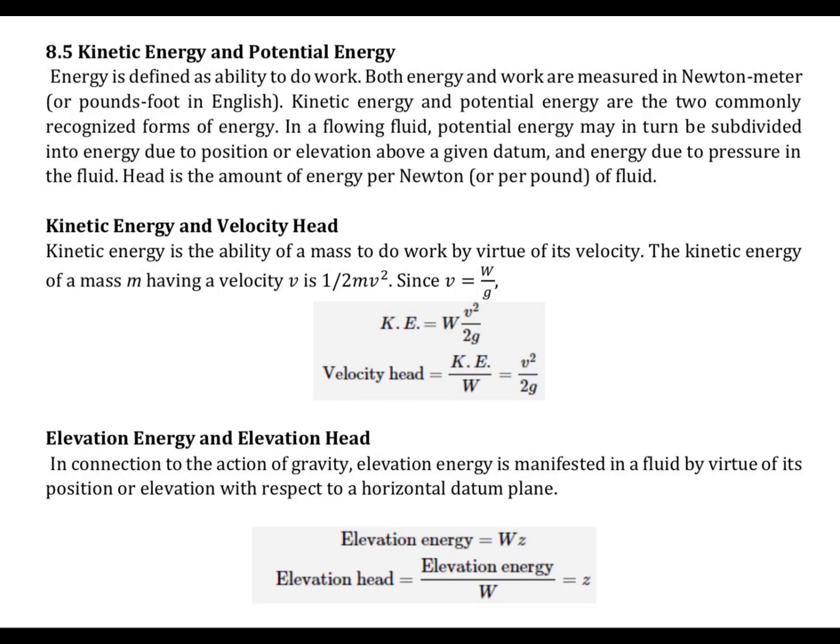So now let us talk about the kinetic energy and the velocity head. Kinetic energy is the ability of a mass to do work by virtue of its velocity. We can say that the kinetic energy is equal to weight multiplied by v squared over 2g. Therefore, the velocity head is equal to kinetic energy over the weight, or equal to v squared over 2g, as you can see on the screen.